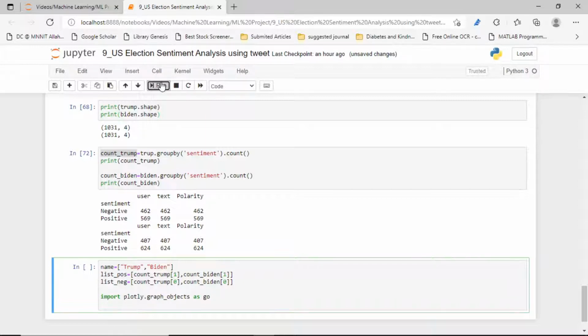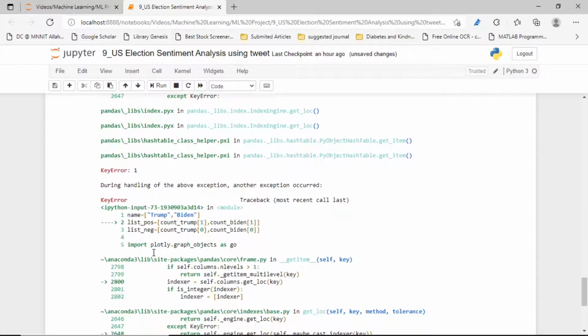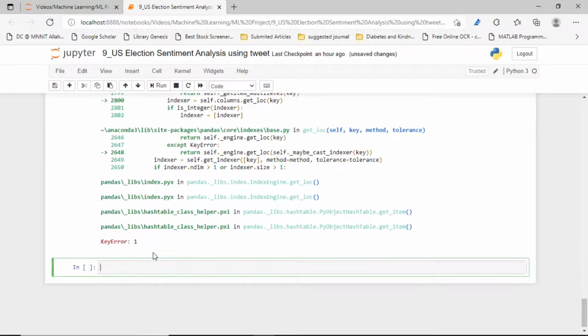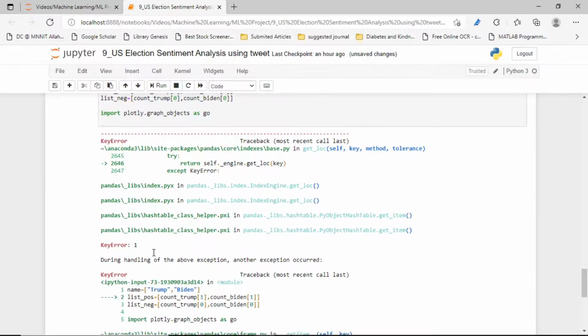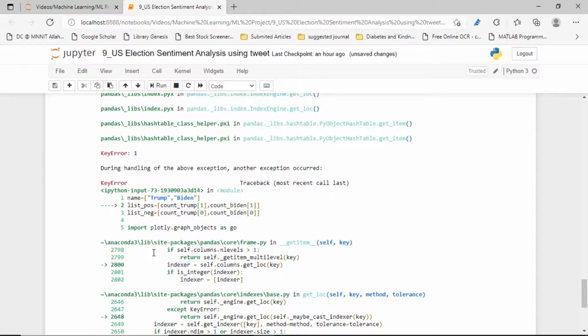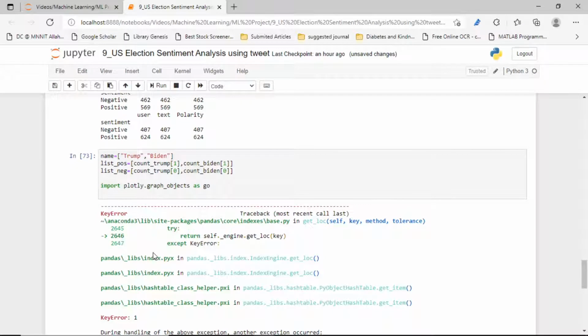What happened, guys? Let's see what the error is, the traceback. Okay, let's see what the errors are.